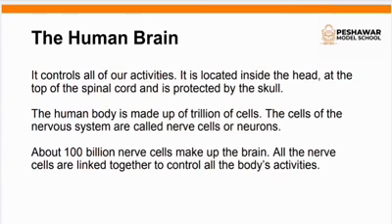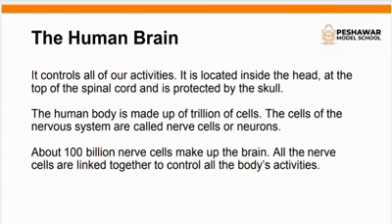The human brain is made up of trillions of cells. We all know that our body is composed of different cells, and the cells of the nervous system are called nerve cells or neurons.